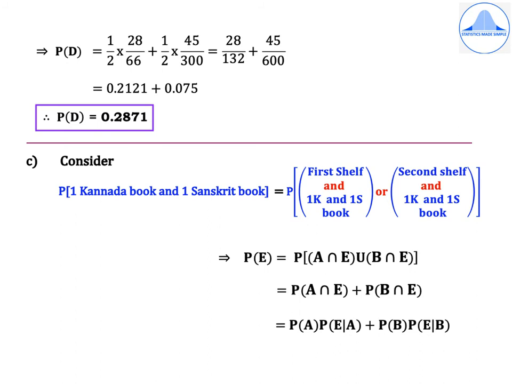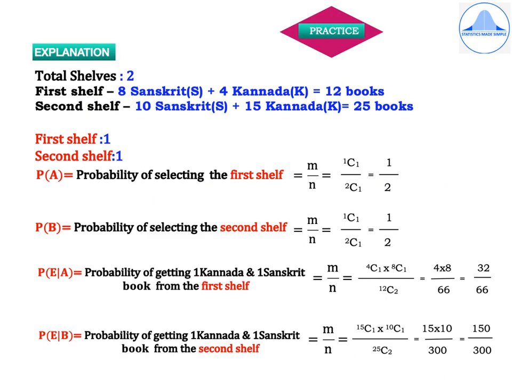Then use the multiplication theorem of probability formula, which is equal to P of A into P of E given A plus P of B into P of E given B. So if you observe, the initial steps are very similar for all the subdivisions. The initial few steps of the explanation I'll be skipping. I will start from probability of E given A. So probability of E given A is probability of getting one Kannada and one Sanskrit book from the first shelf.